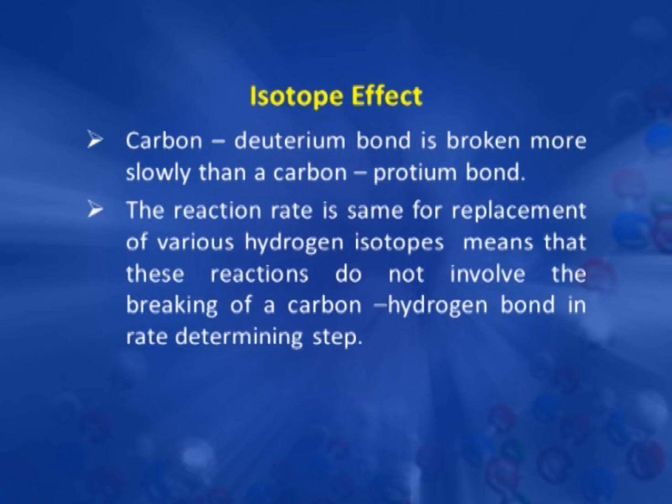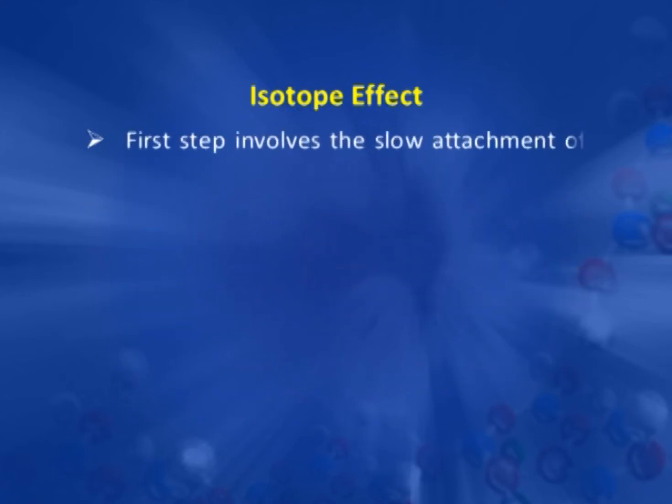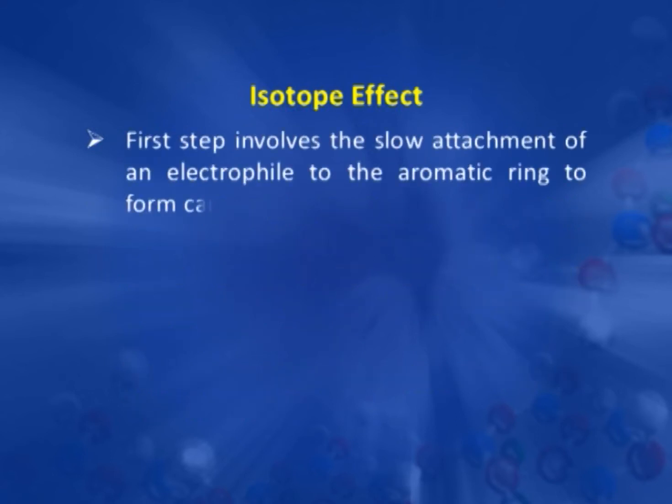So, this indicates that there is no involvement of breaking of a carbon-hydrogen bond in the rate determining step, and this interpretation is inconsistent with the two step mechanism. That is, the first step involves the slow attachment of an electrophile to the aromatic ring to form an intermediate carbocation.